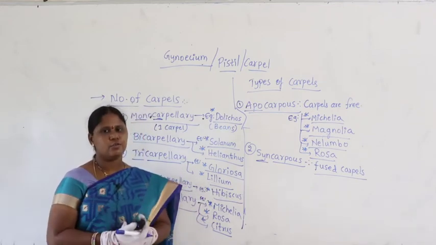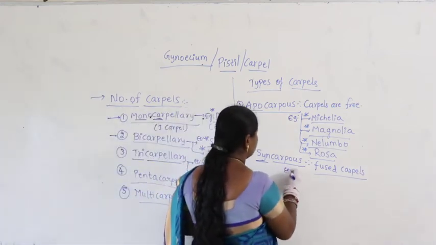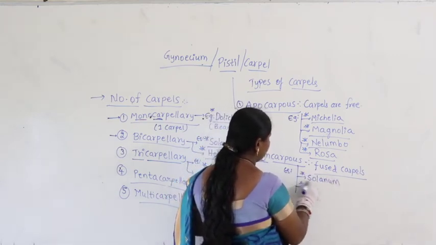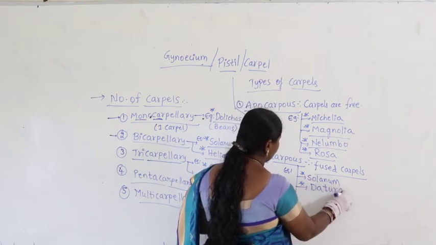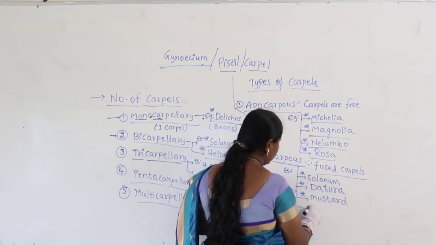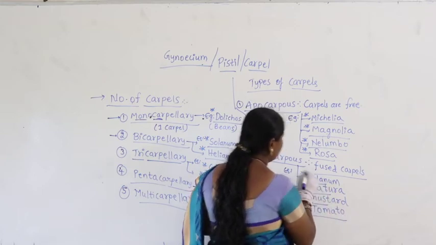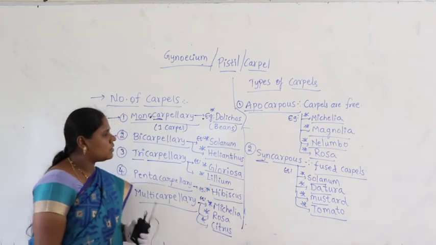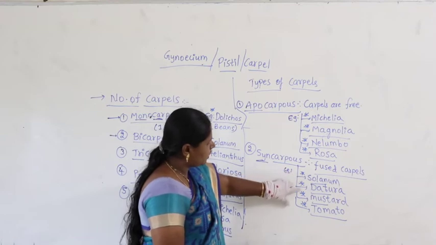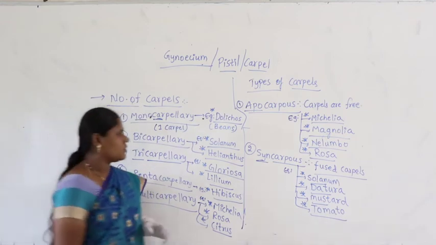Then the condition is said to be syncarpous. Examples for syncarpous are Solanum, Datura, mustard, that is Brassica, and tomato. In these cases the carpels are fused.